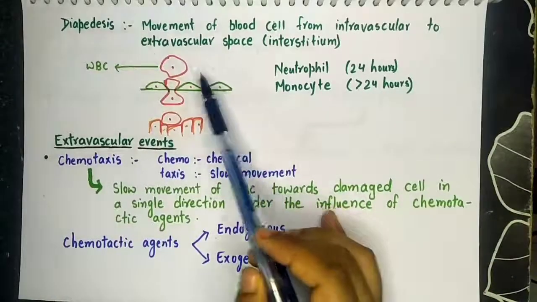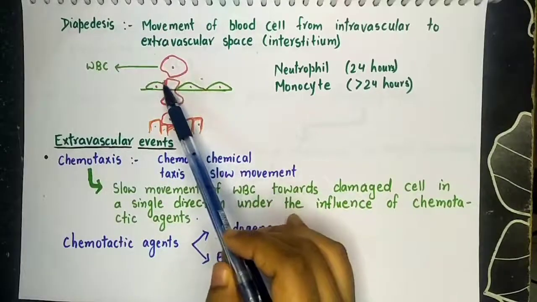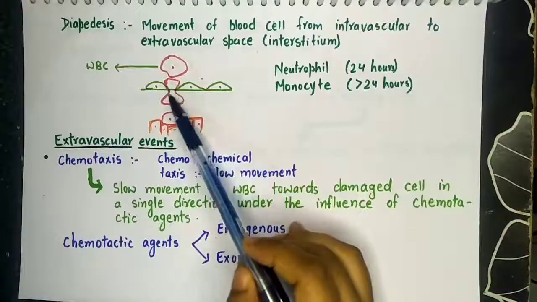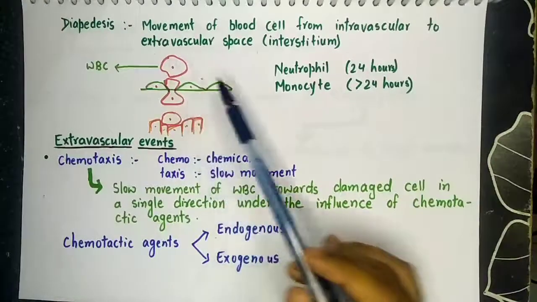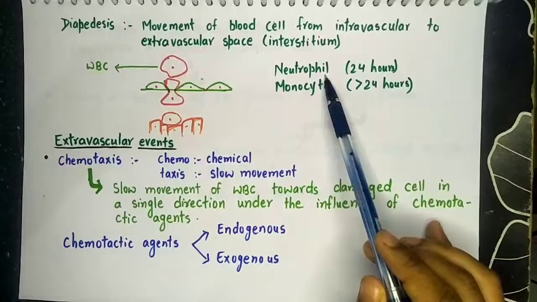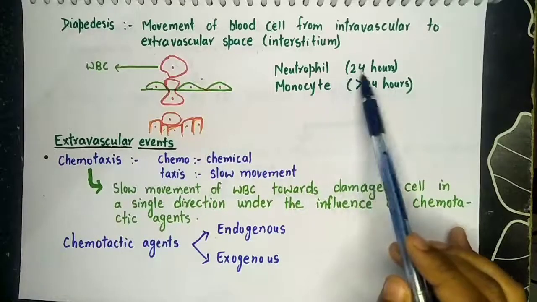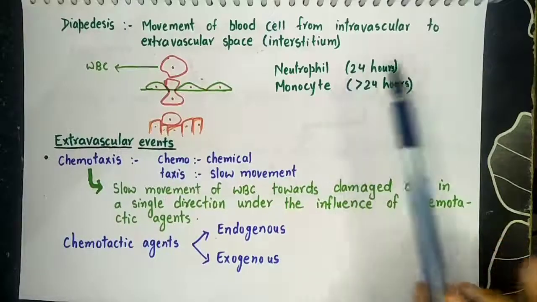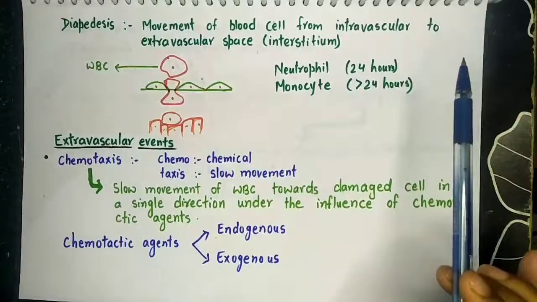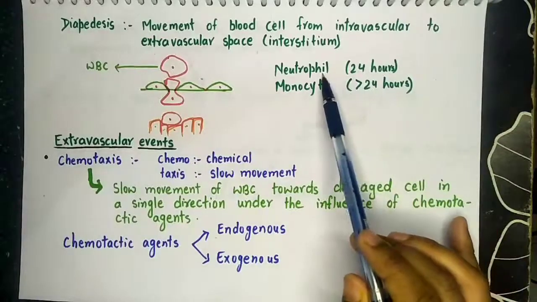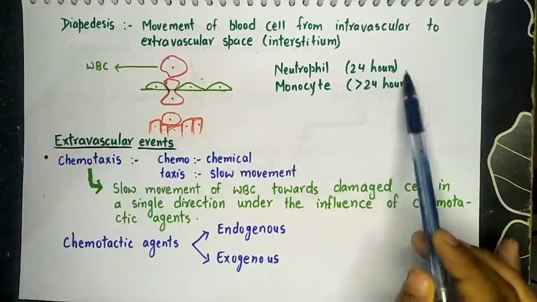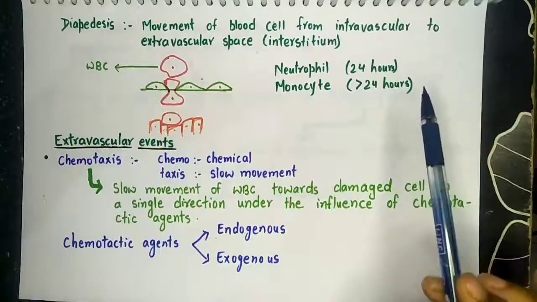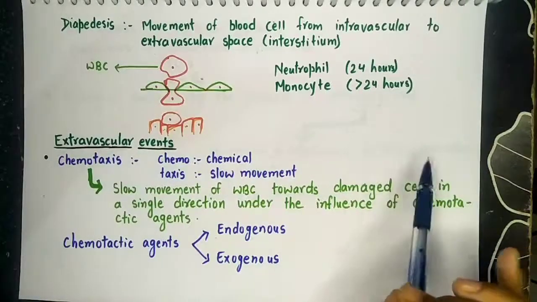But in diapedesis, only WBC cells will come out of the blood vessels into the interstitium by pseudopod formation. And in acute inflammation, neutrophils are present for 24 hours and monocytes are present for more than 24 hours. Now come to the extravascular events.